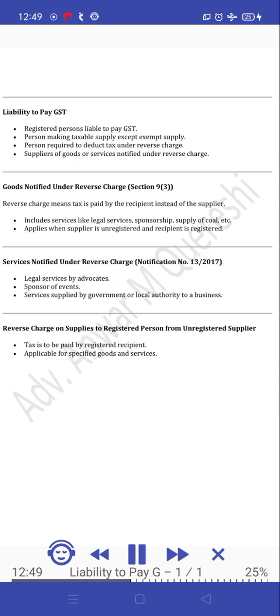Liability to pay GST. Registered persons liable to pay GST. Person making taxable supply except exempt supply. Person required to deduct tax under reverse charge. Suppliers of goods or services notified under reverse charge. Goods notified under reverse charge, Section 9(3).